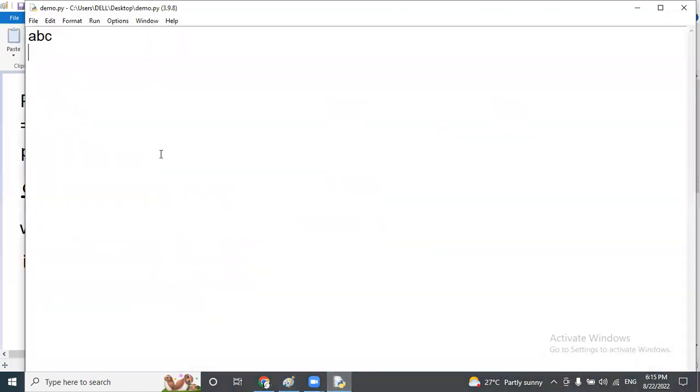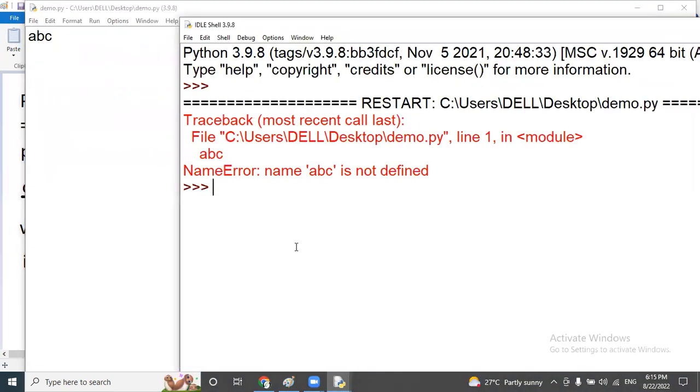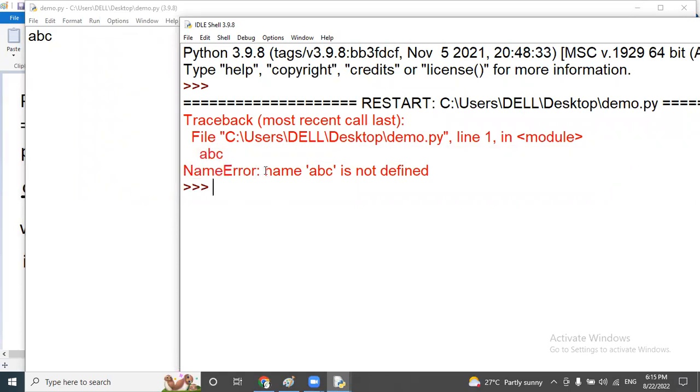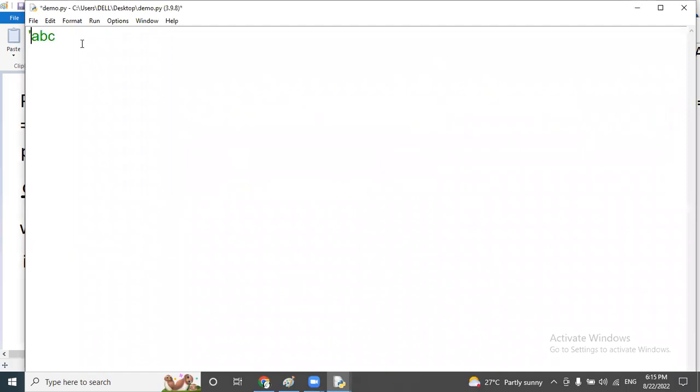And now observe here, when we execute this program, it shows some error. So demo.py, line number 1, some name error is there. So what is the error? Name 'ABC' is not defined. It means that in any programming language, when we are using alphabets or any words, compulsorily at the start and end we have to enter single quotes or otherwise double quotes, anything is no problem.